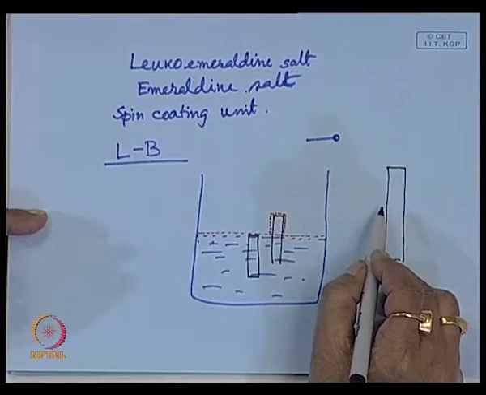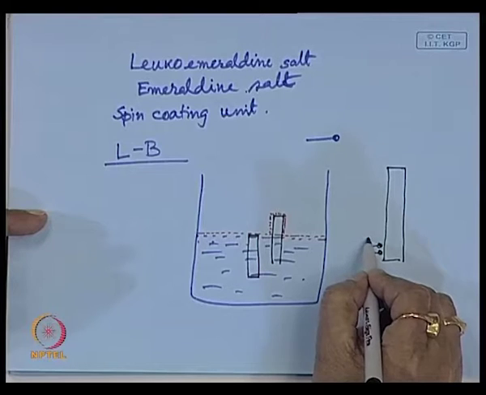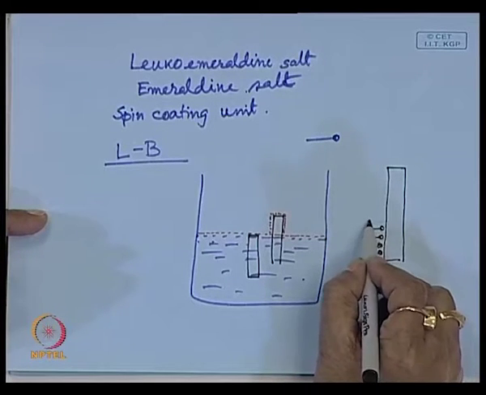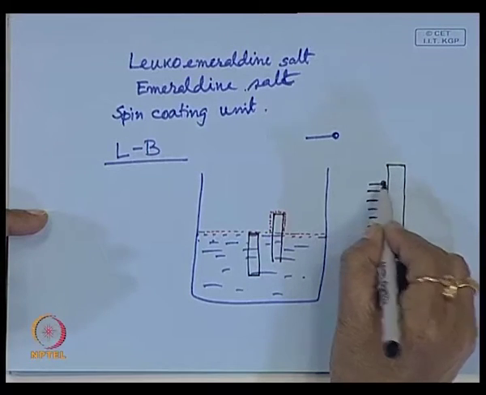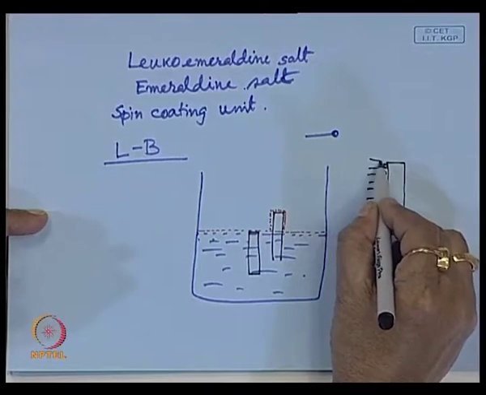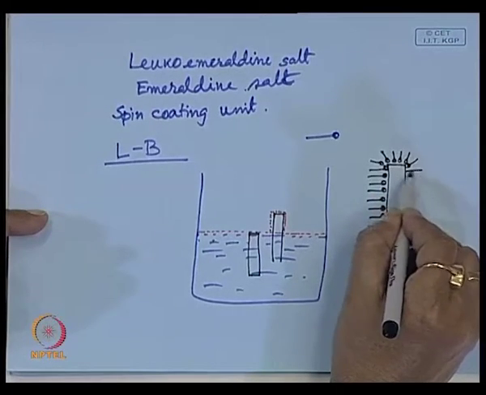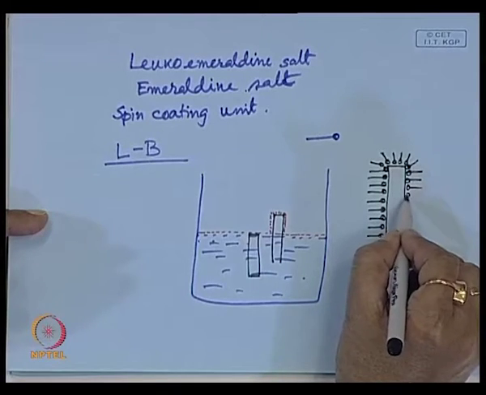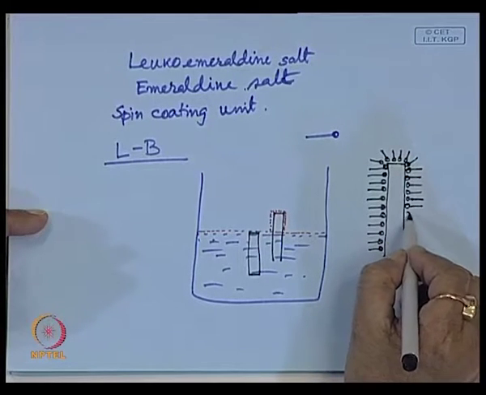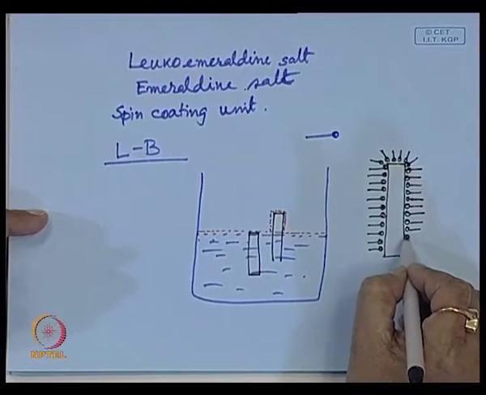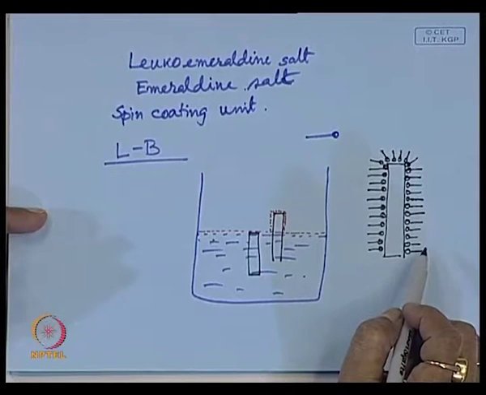If the surface is polar, then you will get a layer of stearic acid coating on this substrate, which looks like this. So, a single layer of stearic acid is deposited on the surface.